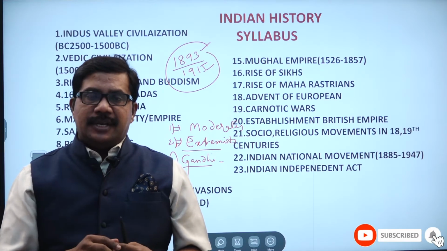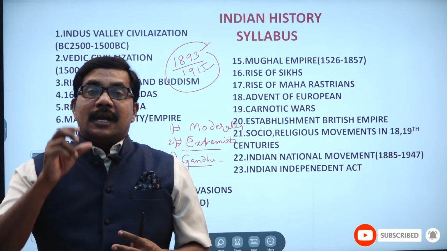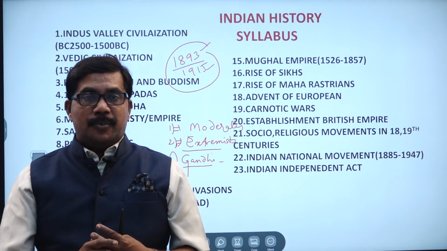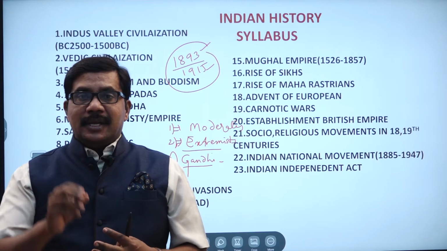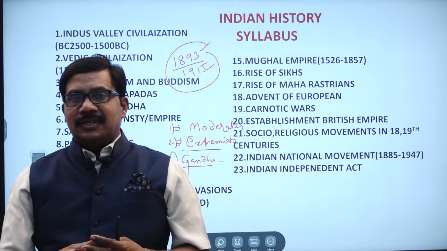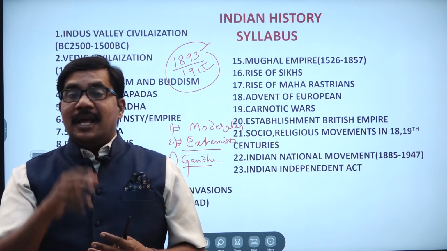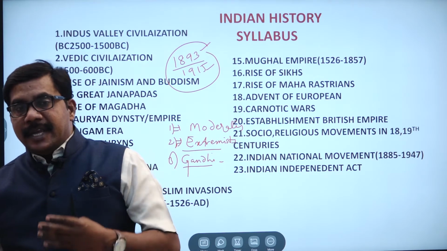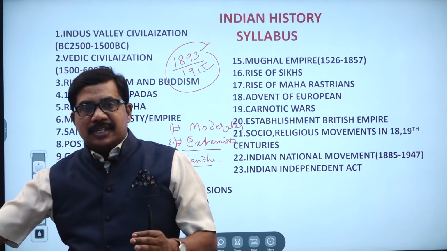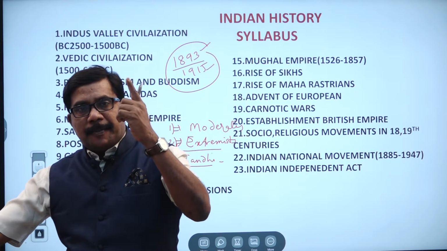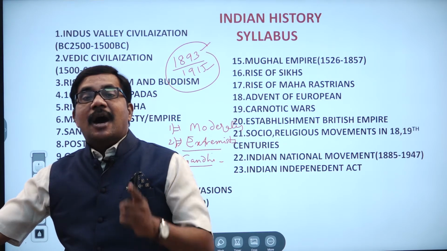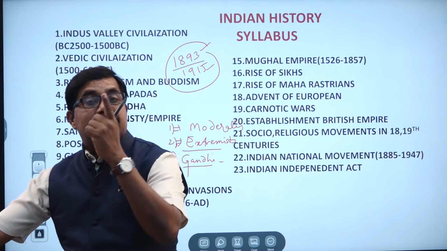Because of that reason, he did 3 unofficial movements in India. Those were the Champaran movement, Kheda movement, and Ahmedabad Mills labor movement. He did 3 movements in the Indian national movement. The first one is Champaran, the second Kheda, the third Ahmedabad Mills labor incidents.